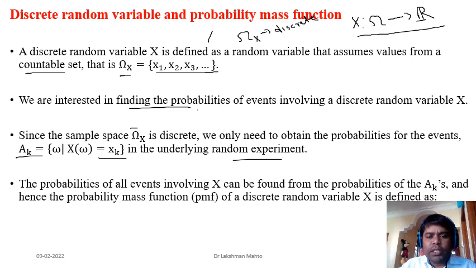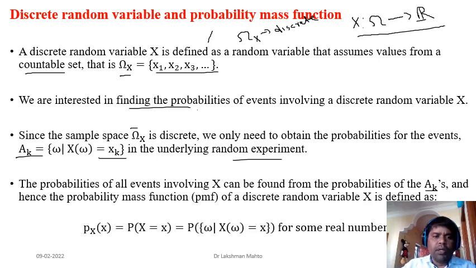The probability of all events involving X can be found from the probabilities of the events coming from the sample space. Hence, the probability mass function of a discrete random variable can be defined this way. Suppose small x is an arbitrary value of the random variable; how can we find the probability of that value? See the notation here. This one is the probability mass function. This is a very specific and standard notation, and you should remember it. P talks about the probability mass function, X is related to the corresponding random variable, and small x is one particular value of the random variable X.